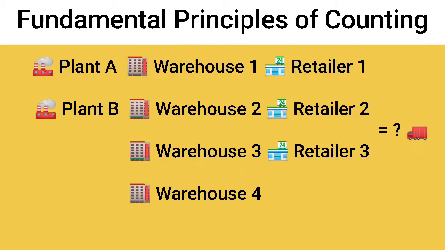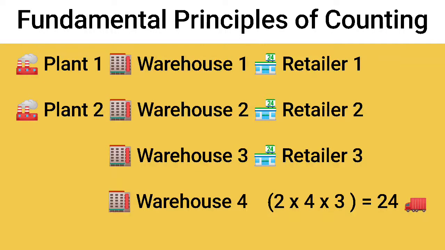So there are 2 plants, 2 sources that are producing the item, 4 warehouses and 3 retailers. So we can transport a product from any of the 2 plants to any of the 3 retailers in 2 into 4 into 3, that is 24 number of ways.